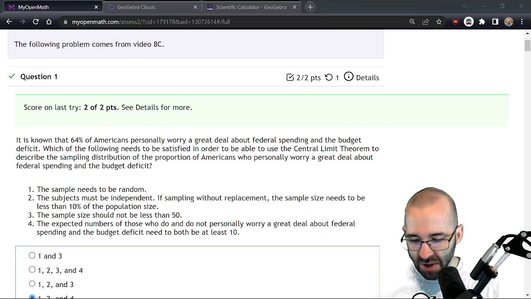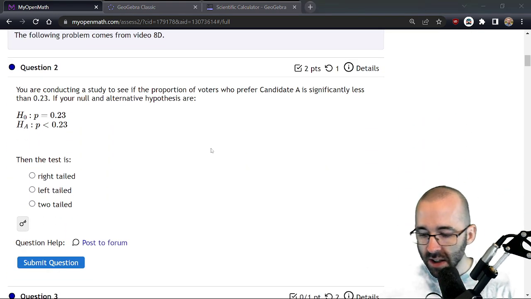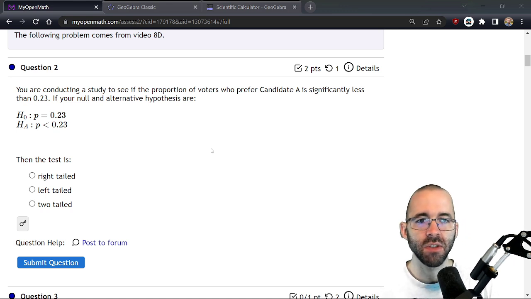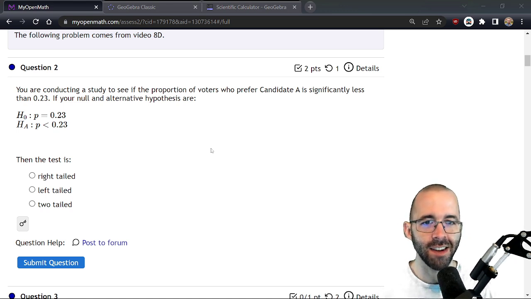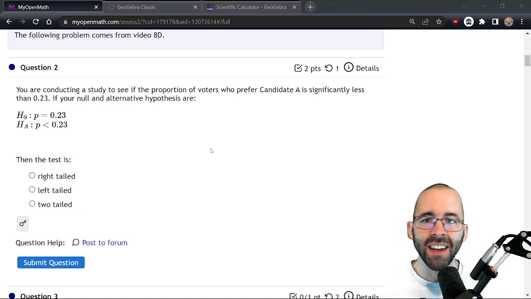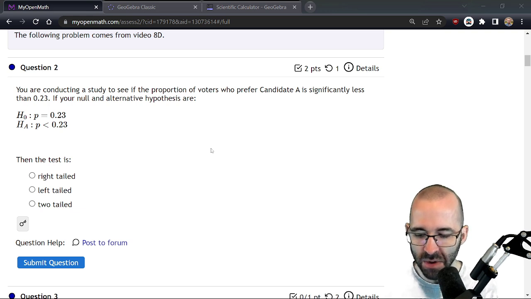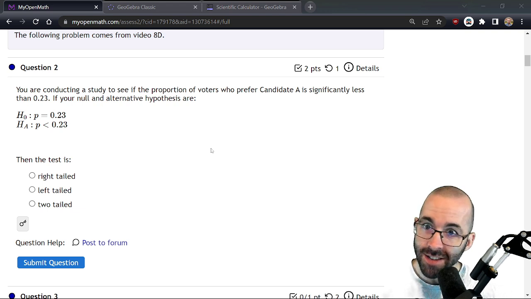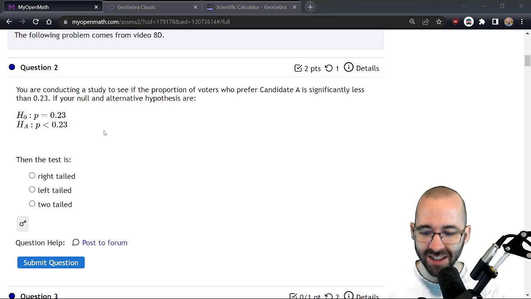Next up, let's look at number 2. You're conducting a study, and you're trying to see if the proportion of voters who prefer candidate A, nice name, is significantly less than 0.23. If your null and alternative hypotheses are P equals that and P less than that, what kind of test are we using? I'm going to say a quick word about null and alternative hypothesis.